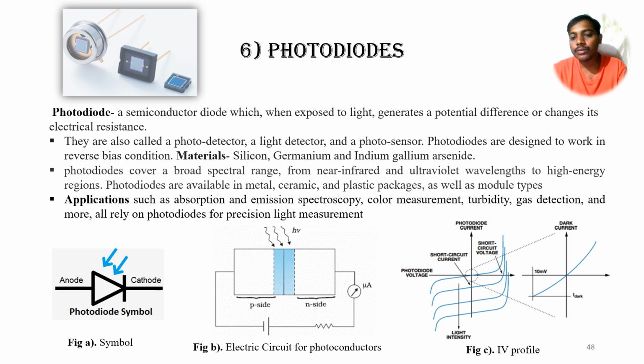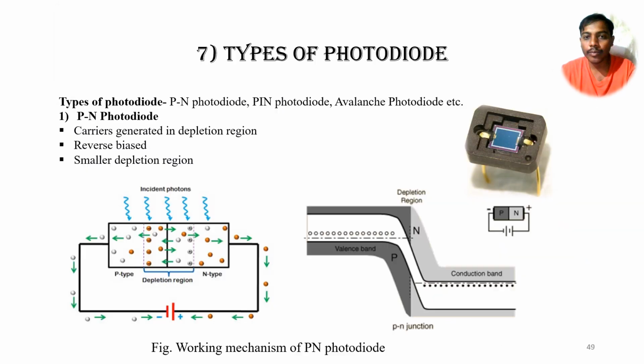We can see in figure C the IV profile of the photodiode. Its applications are absorption and emission spectroscopy, and the basic materials are silicon, germanium and indium gallium arsenide. We can classify photodiodes into various types. The simple one is the PN photodiode, then the pin photodiode and the avalanche photodiode. We'll see the first, simple photodiode, that is the PN photodiode.